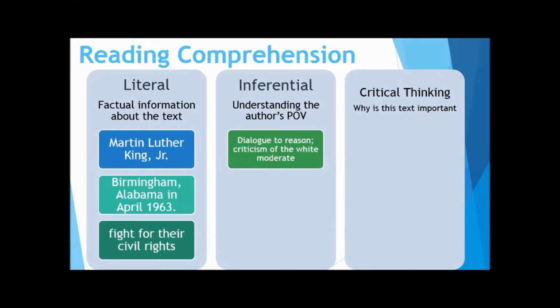And then to criticize the white moderate who are not pulling either here nor there, which is very parallel to some of the things that we hear now about if you don't speak up, then you're standing for nothing, right? Silence empowers and enables violence, and that type of thing. So he was very clear about this dialogue to reason, to convince you, but also to criticize, to get motion.